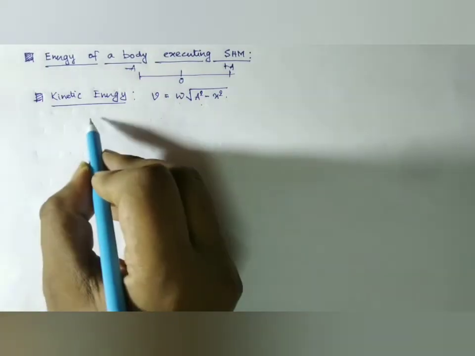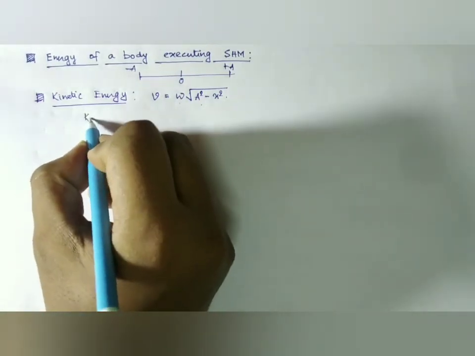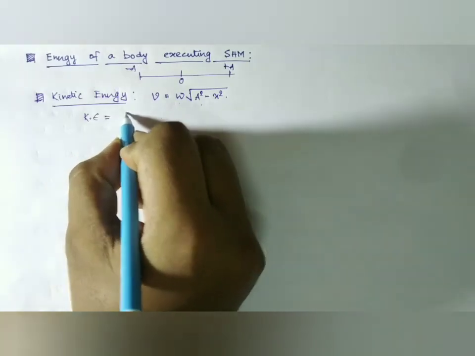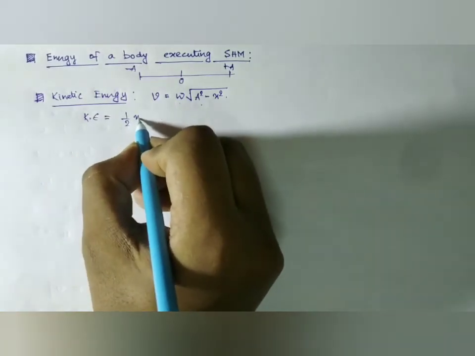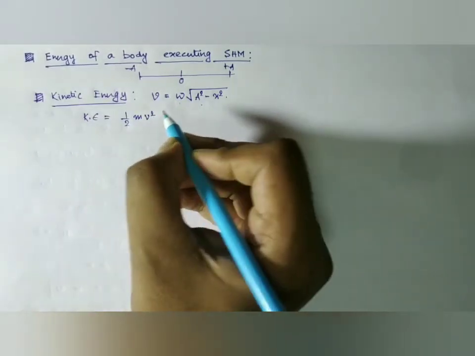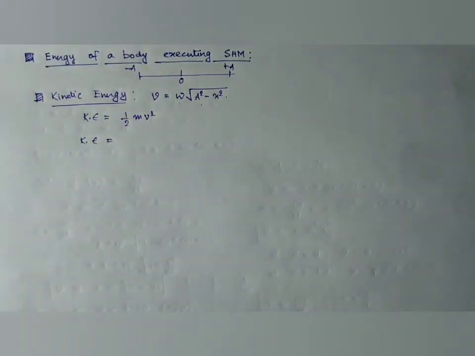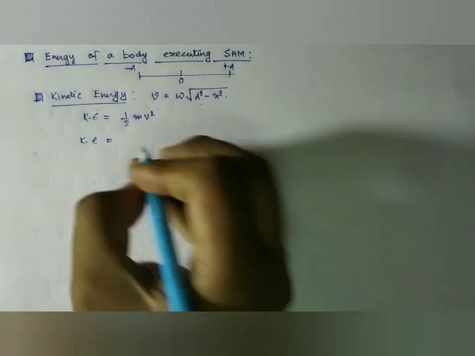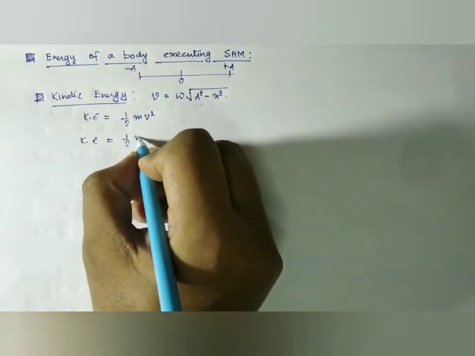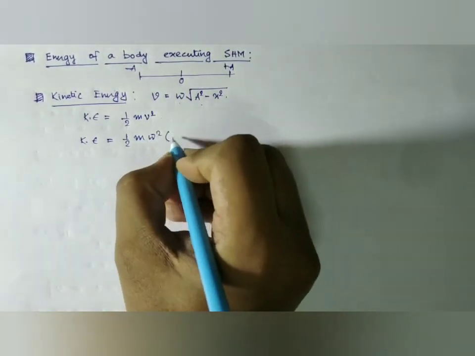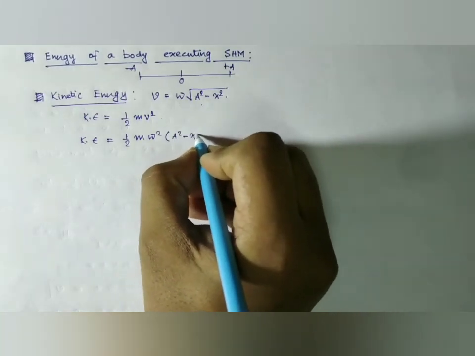Now we know that the kinetic energy of a body is given by half m v square. So kinetic energy is half m omega square (a square minus x square).